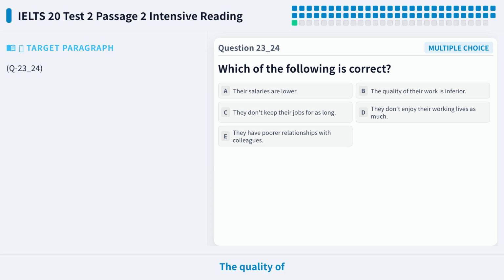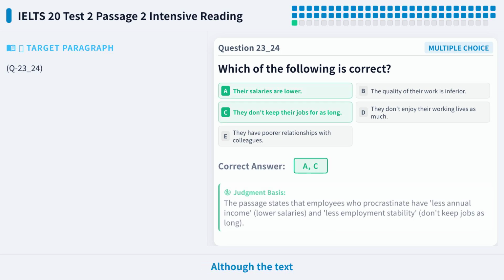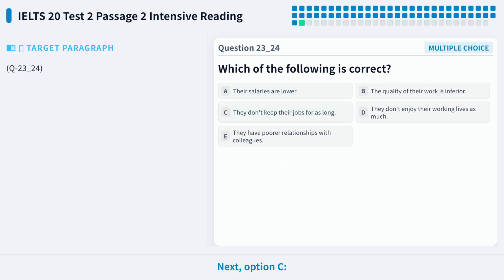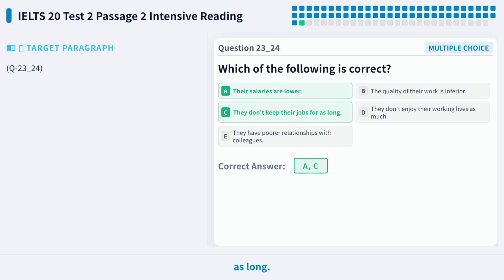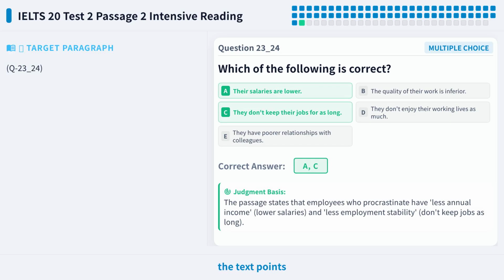Now, option B, the quality of their work is inferior. Although the text mentions the negative effects of procrastination, it does not clearly state that their work quality is worse. The text does not support this claim, so B is incorrect. Next, option C, they don't keep their jobs for as long. Paragraph D of the text points out that procrastinating employees have lower job stability, meaning they don't stay in the same job for long. This matches option C, so C is the second correct answer.